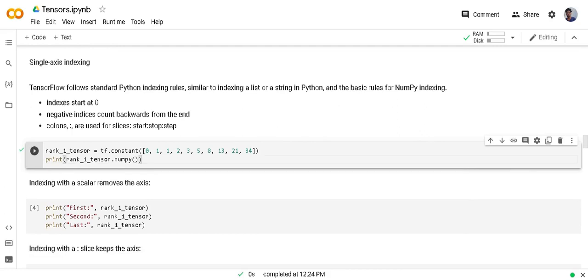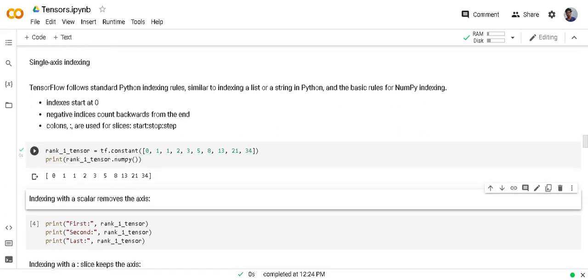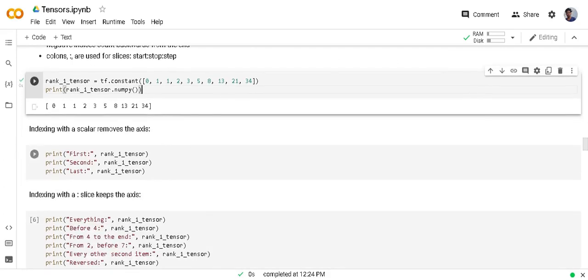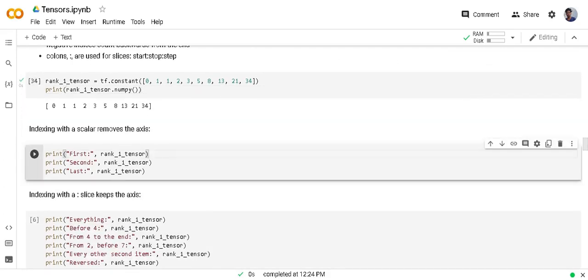Let's see how to do indexing rank 1 tensor. This is the example I am going to use. To extract the first element from the tensor, we have to pass 0. To extract the second one, we have to pass 1. For the last element, as I mentioned above, we will use negative indices.